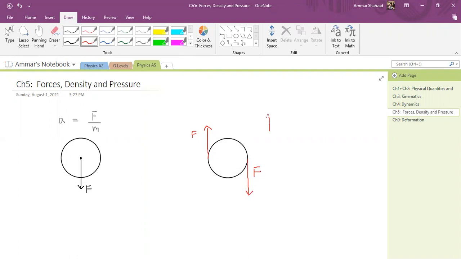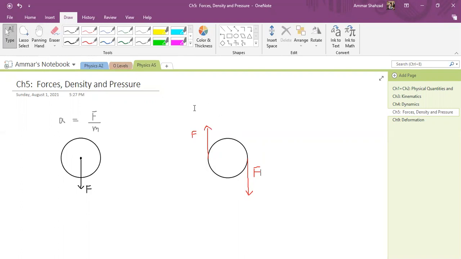The ball is not going to move upward or downward because there is equal force from both directions. But this part of the ball is being pulled in this direction, and this part is going to be pulled in that direction. As a result, there is going to be a turning effect, right? This ball is going to spin.